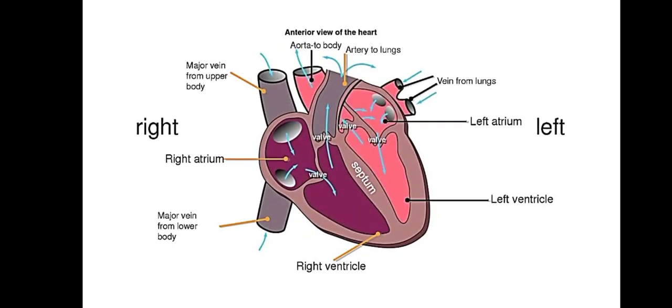Look at this figure. This is the internal structure of the heart. Two auricles and two ventricles are there, while the right part of the heart is colored dark red, while the left part is depicted by a pinkish color.